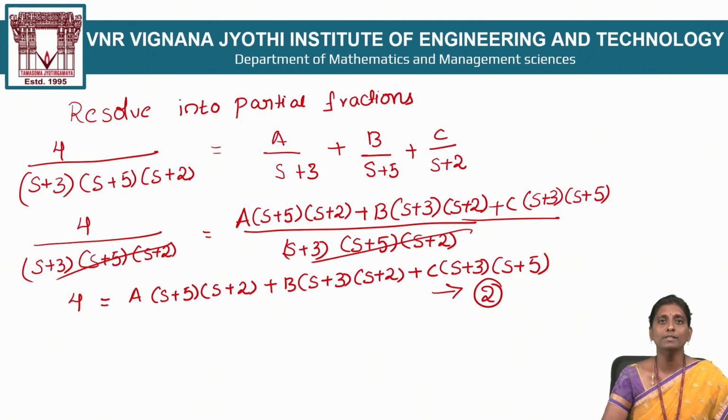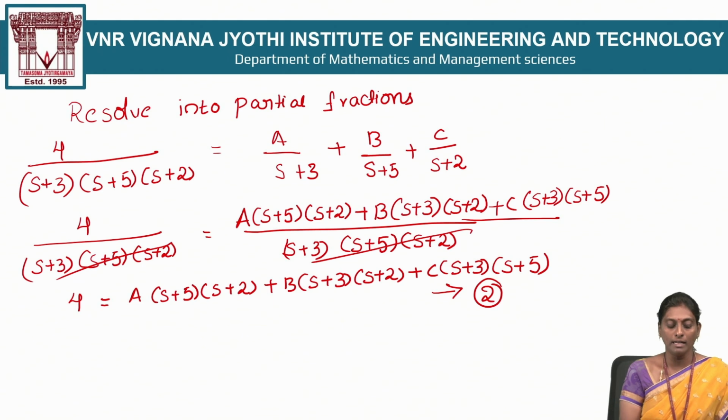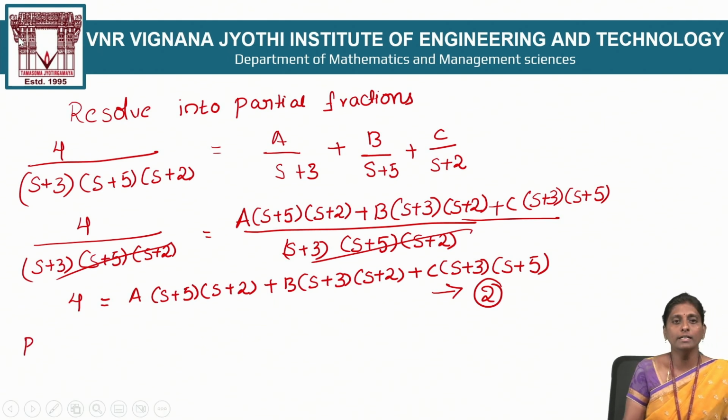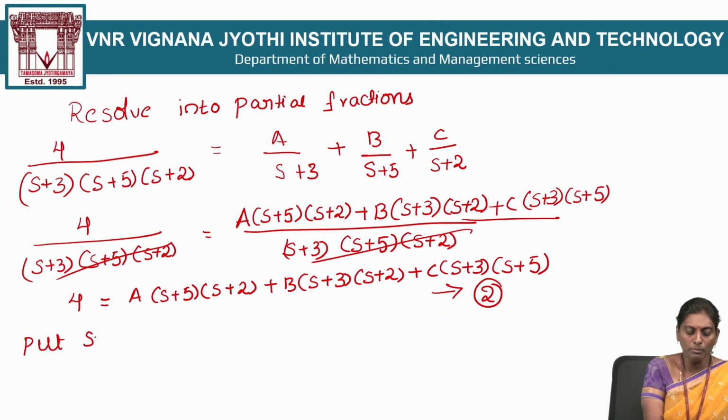So now you go for the second technique. Just I put the values. For the first root, you observe that s plus 3, and s is equal to -3. So put s is equal to -3 in equation number 2.